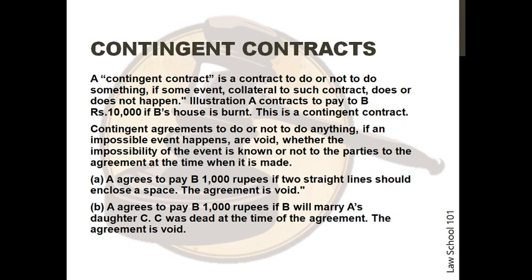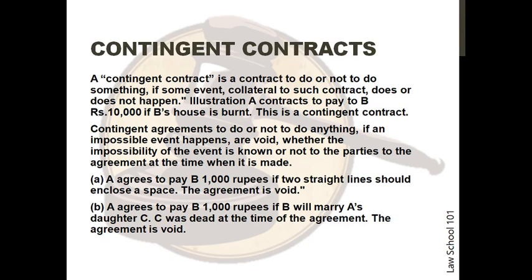Contingent agreements to do or not do anything if an impossible event happens are void, whether the impossibility of the event is known or not known to the parties to the agreement at the time when it is made. For example, A agrees to pay B 1,000 rupees if 2 straight lines should enclose a space. The agreement is void. Another example: A agrees to pay B 1,000 rupees if B will marry A's daughter C. C was dead at the time of the agreement.